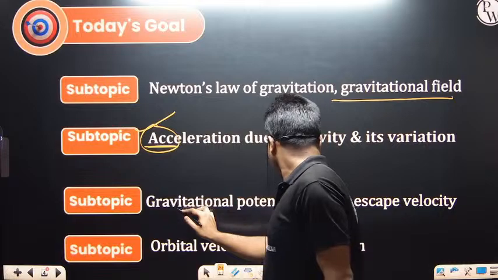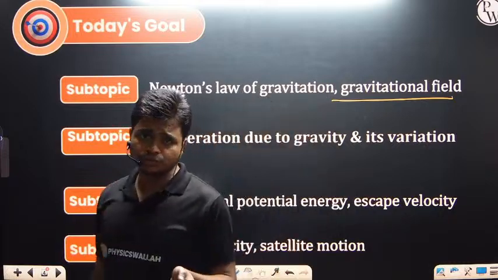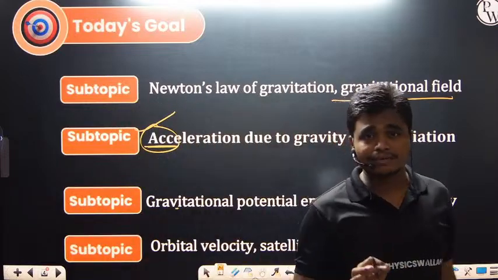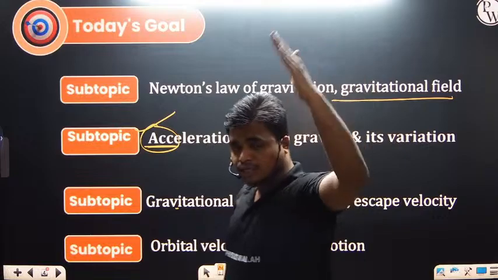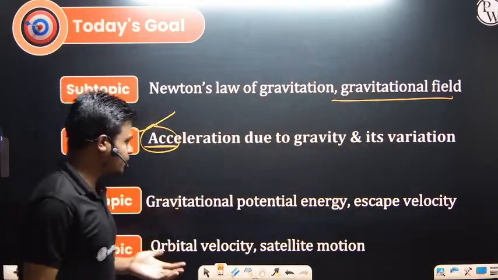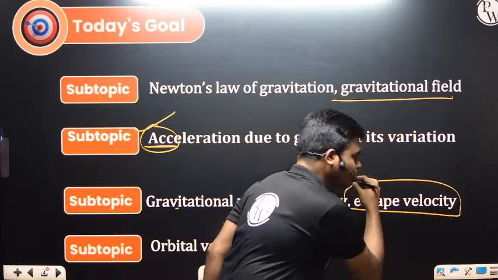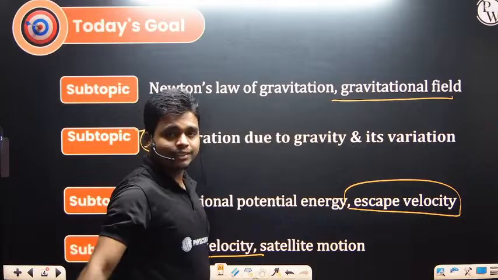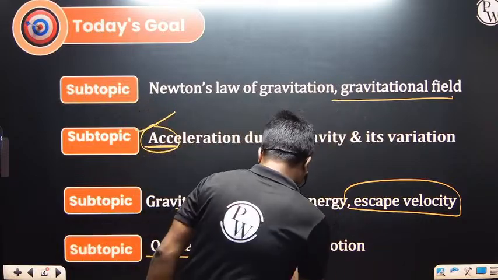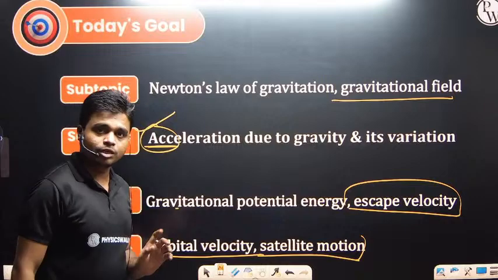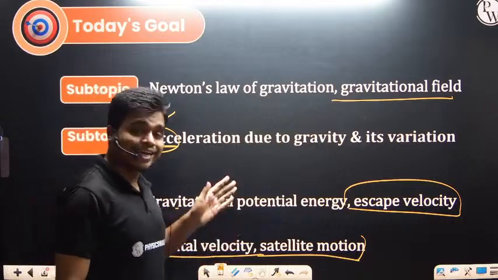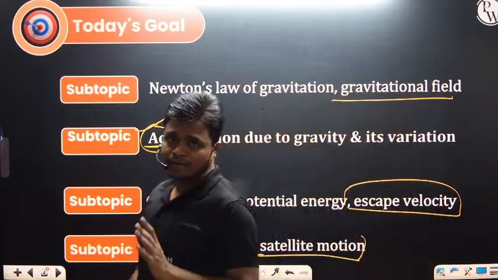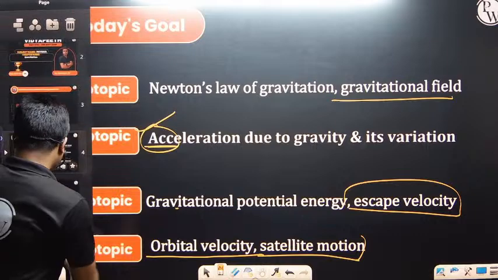Next is gravitational potential energy and escape velocity questions. If they ask a tricky question from this chapter, it will be from conservation of energy, that is, the sum of potential energy and kinetic energy. Some questions have also been asked on escape velocity. Last but not least, orbital velocity and satellite motion: the time period of the satellite, the orbital velocity, potential energy, total energy and kinetic energy. Kepler's laws of planetary motion are also there. So let's begin our journey.